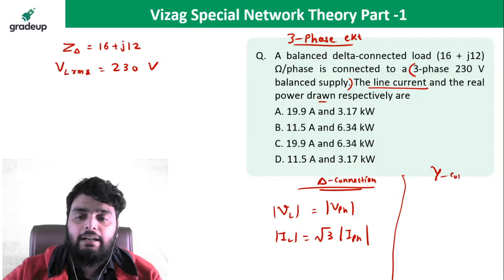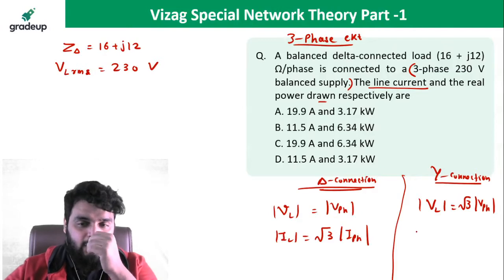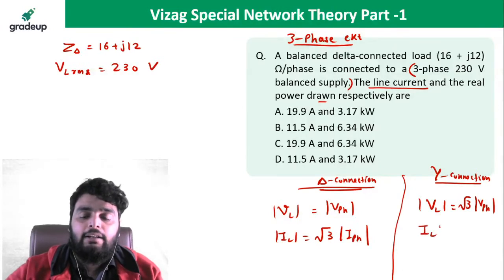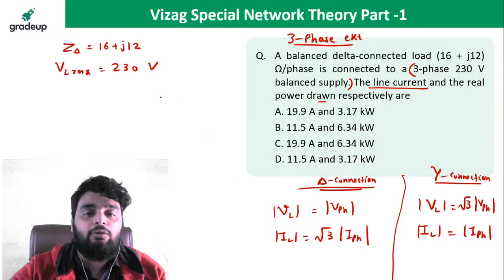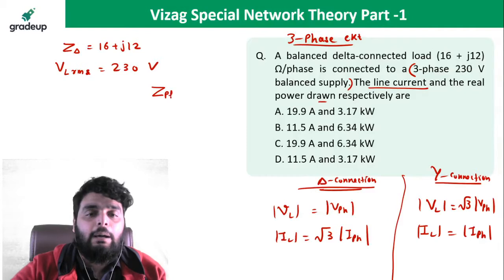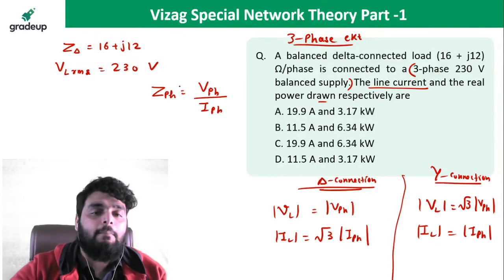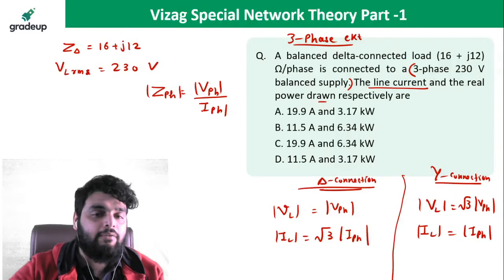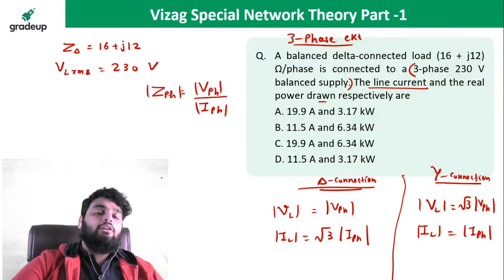In case of star connection, line voltage magnitude is equal to root 3 times the phase voltage magnitude, and line current is equal to phase current magnitude wise. And the impedance per phase is phase voltage divided by current per phase, magnitude wise. Again, I'm talking about everything magnitude wise.